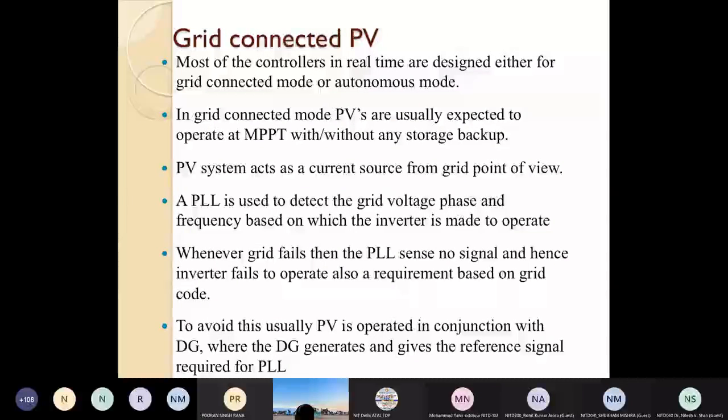Similarly, here also, the PLL has to sense VA, VB, VC and instruct the inverter to produce the desired voltage so that it will be equal in phase, frequency and voltage with respect to the grid voltage.